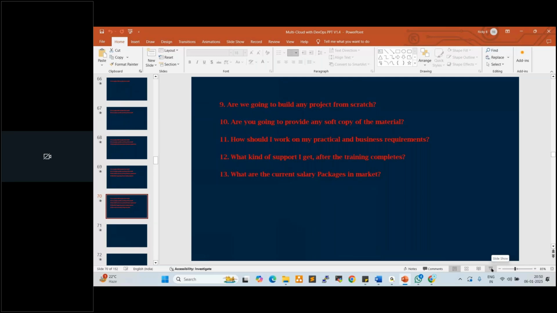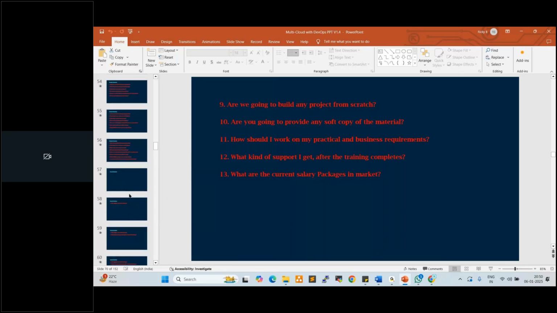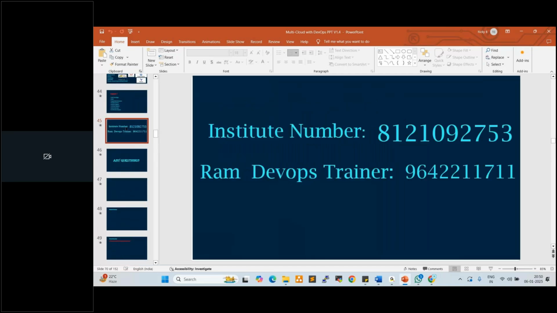I hope everyone got the account details from the institute number. Everyone got the account information, right? I did not get it yet, sir. I'll ping you separately, just ping me. I'll provide you. This is my personal number. This is the institute number. Everyone take down these numbers. Someone asking something? No, I also didn't get the account details. Just ping me, I'll provide you. Okay, sure, thank you. This is my WhatsApp number.